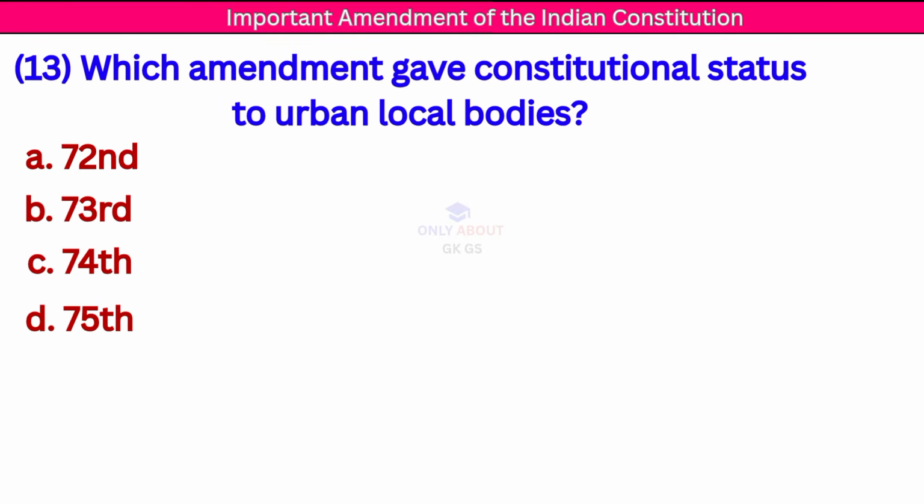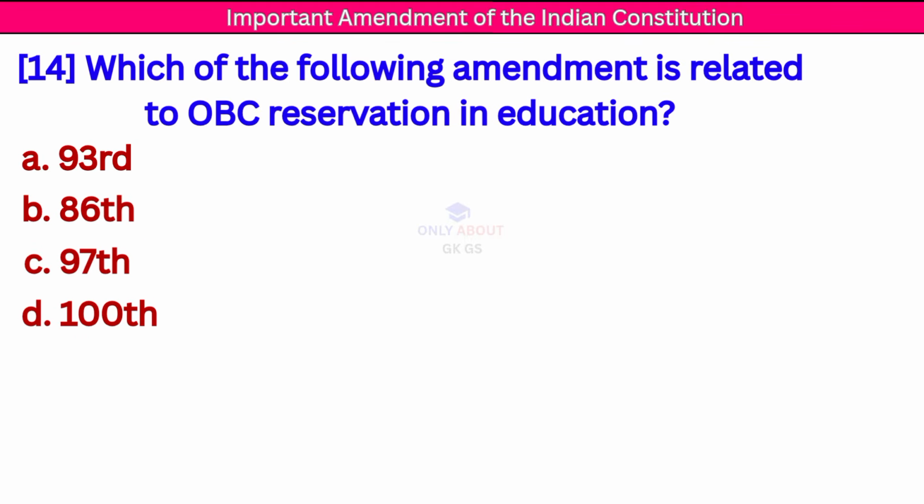Next question: which amendment gave constitutional status to urban local bodies? Correct answer: 74th Constitutional Amendment. Next question: which of the following amendments is related to OBC reservation in education? Correct answer: 93rd Constitutional Amendment.